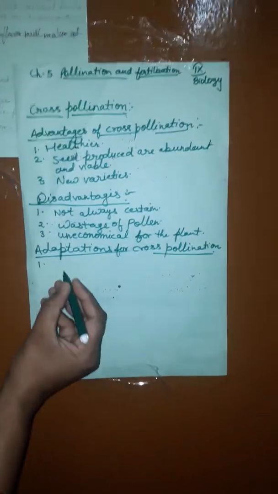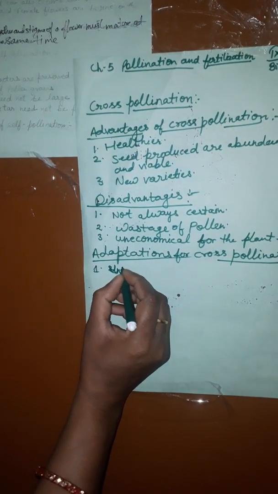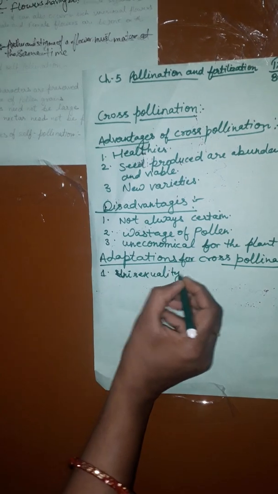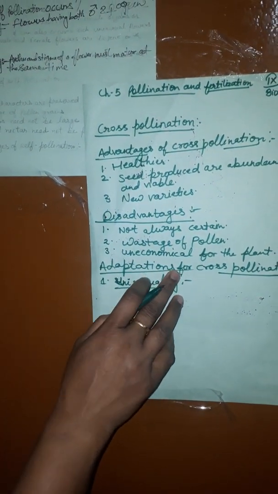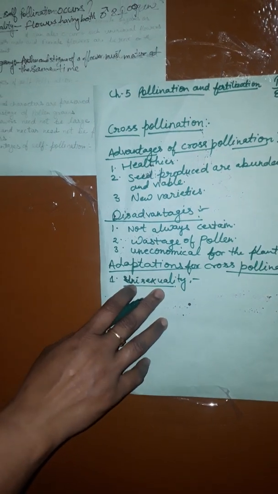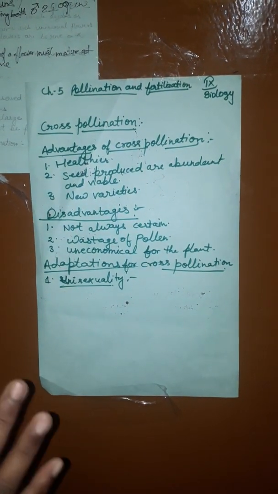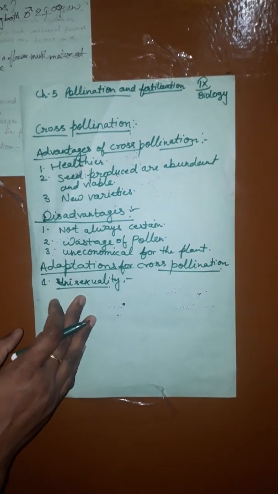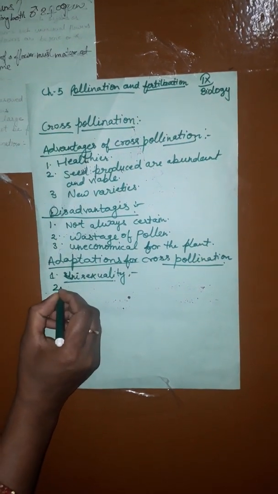First is unisexuality, which means presence of either male or female reproductive part. For example, unisexuality occurs in maize, because of the presence of either the male reproductive part or the female reproductive part.